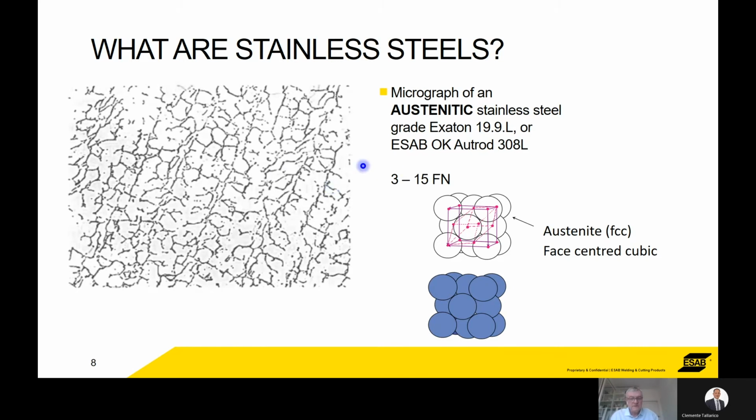One thing to watch out for with these is the thermal expansion. This can be anything up to 50% greater than carbon steel. So something to watch out for with a welder that's not typically familiar with welding stainless steels.